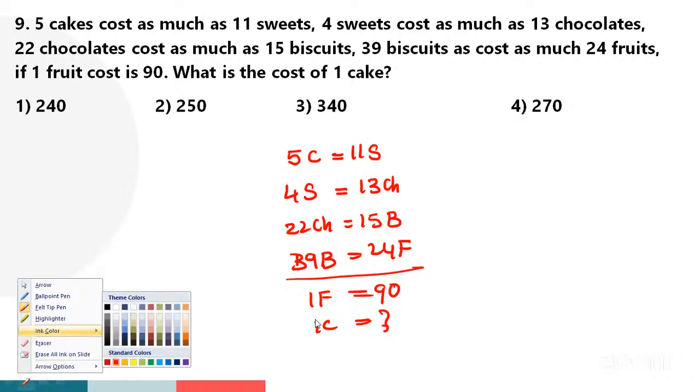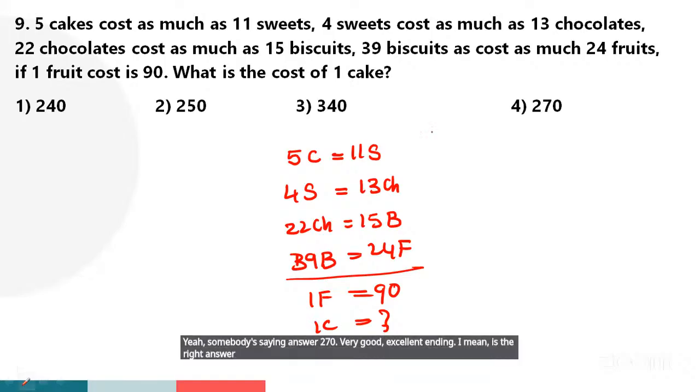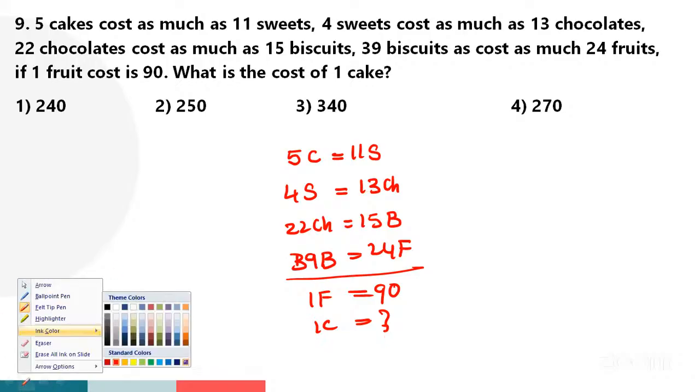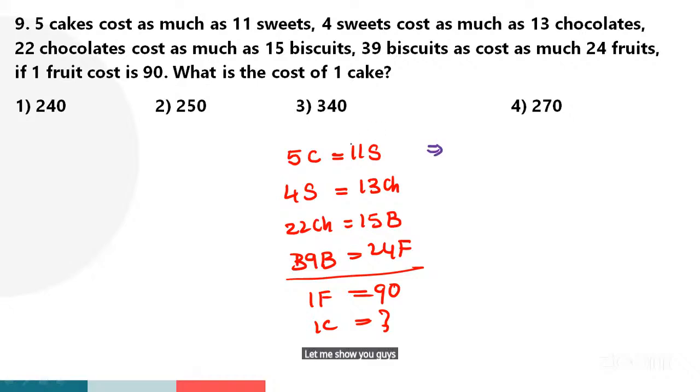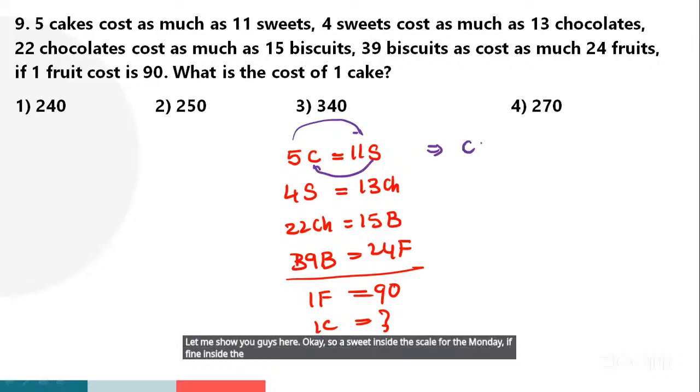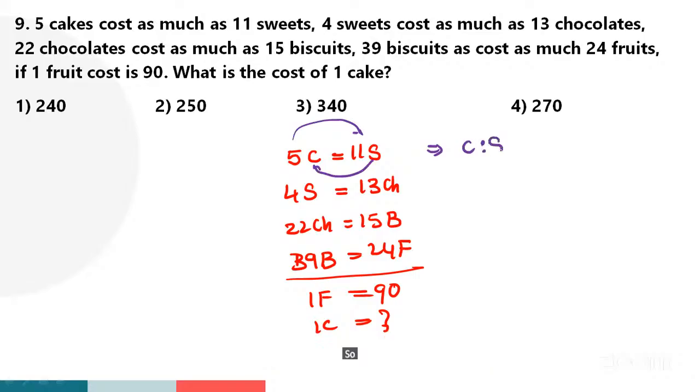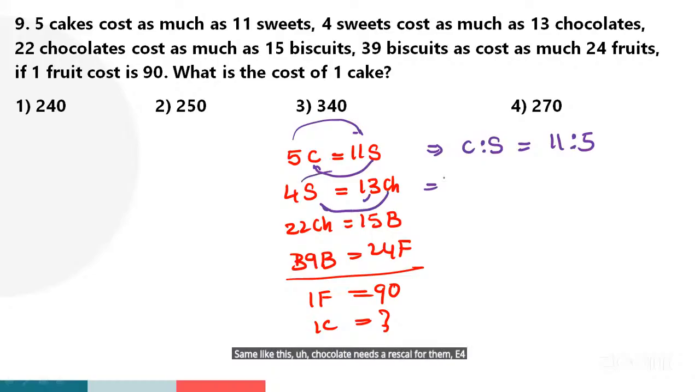Yeah, somebody saying answer 270. Very good, excellent. 270 is the right answer. Let me check, guys. Okay, let's take this sweet to one side, and this 5 to the other side. Then it becomes cake is to sweet is equal to 11 is to 5. Same like this, sweets is to chocolates is equal to 13 is to 4.